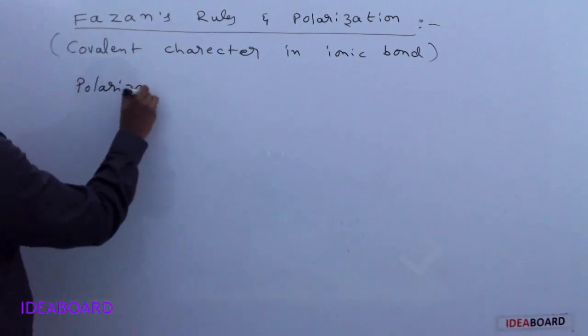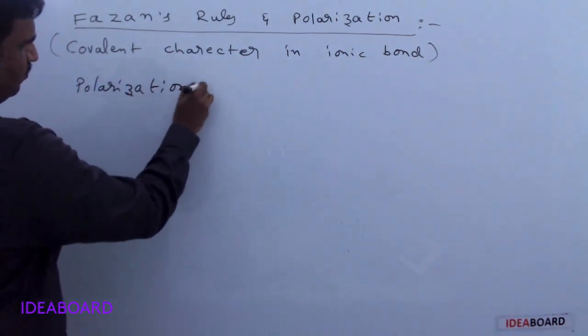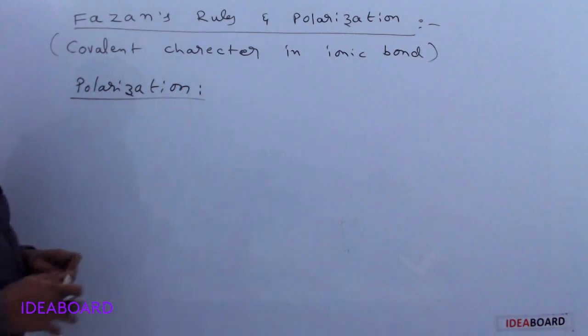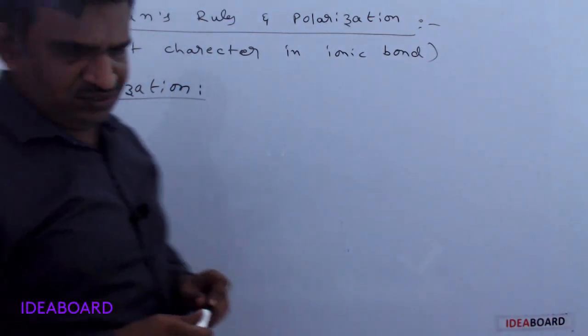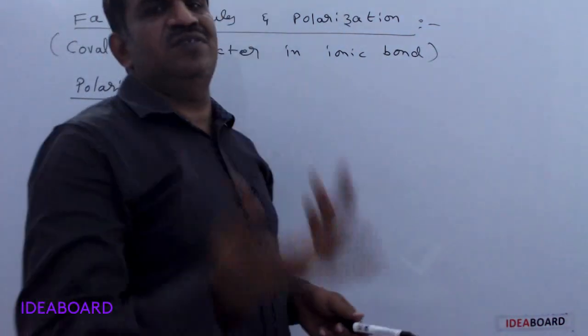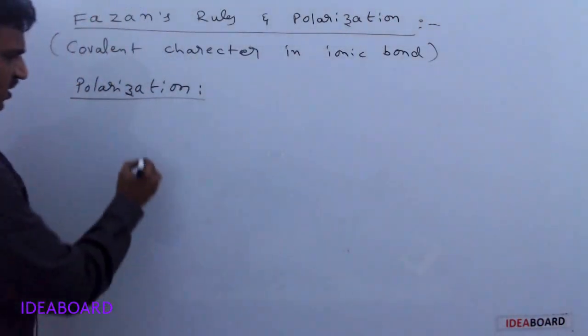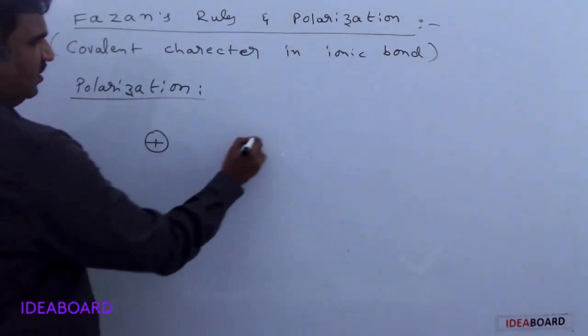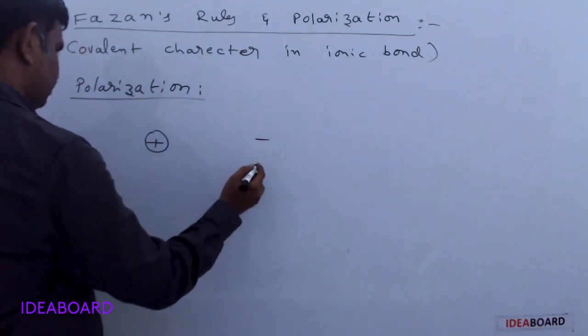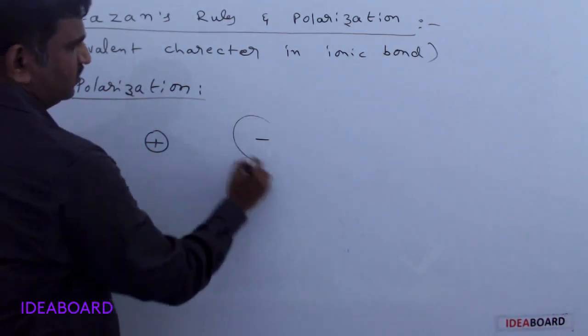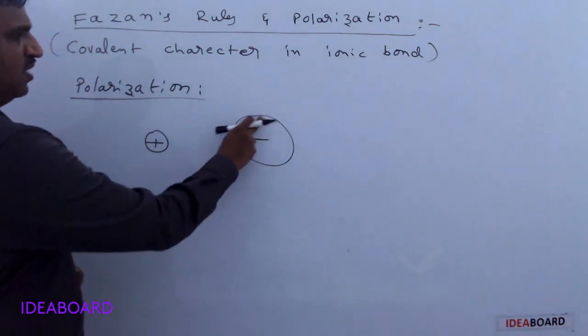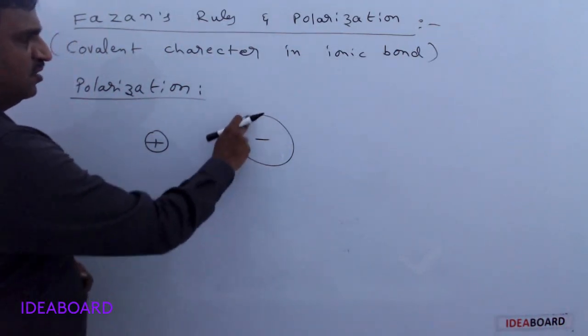Polarization means what? In an ionic compound, what are generally present? Yes, ions are present: cation and anion. Now I am taking a cation and an anion. Generally cations are smaller than anions.